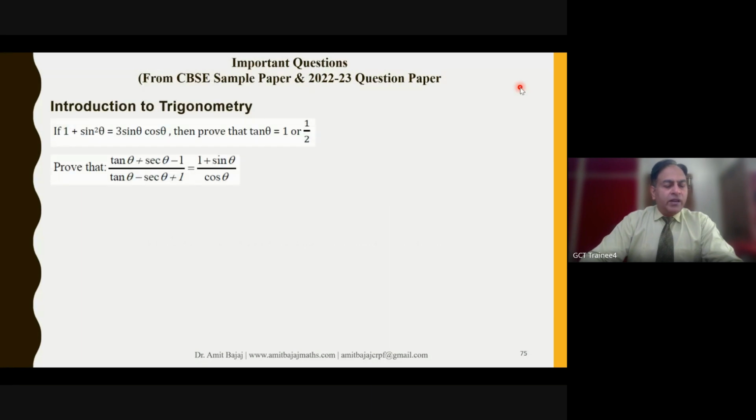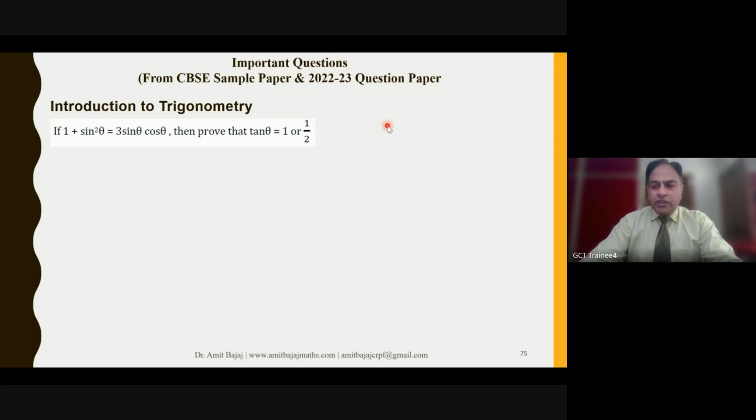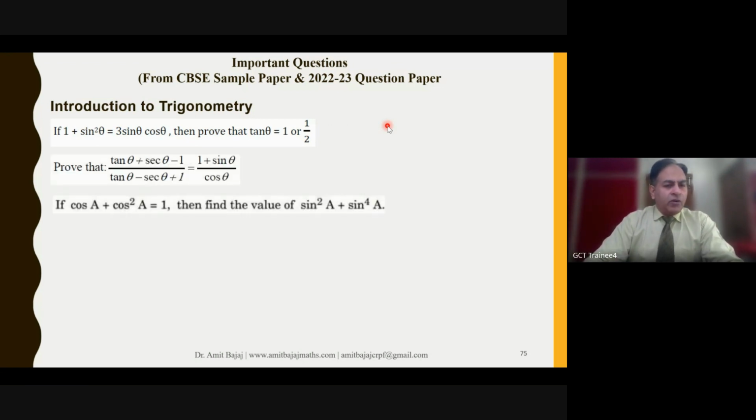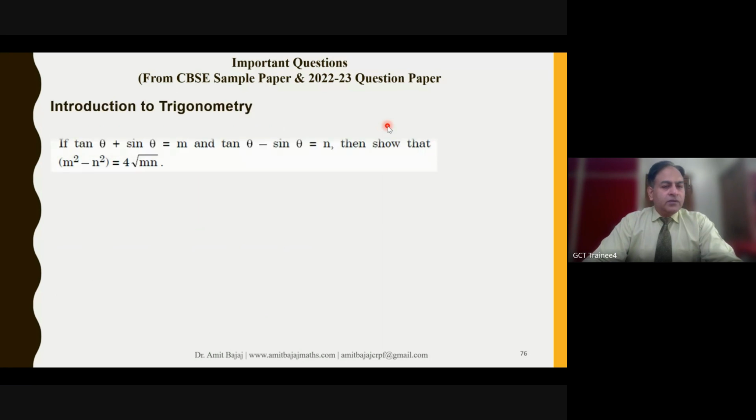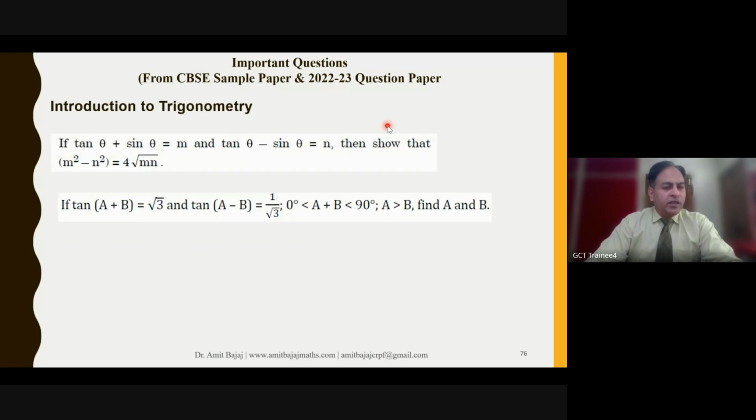And in trigonometry, now here you will see a different type of questions coming. Likewise, this question. This is not a regular type of question, but you can always expect it. And of course, I've taken all these questions from the board examination only. This is from your NCERT book only. This is a standard question. Simple types of identities are there. And this is a standard question, but not in NCERT.